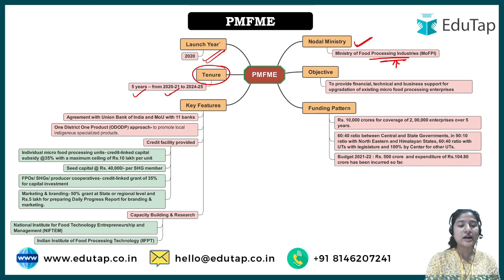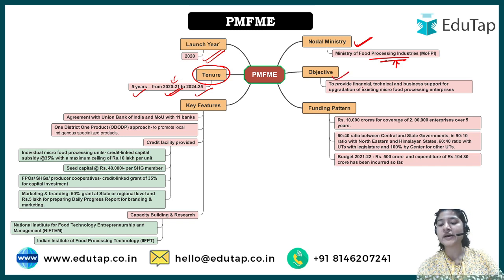That is, it would start with 2020 and then till 25, that would be 5 years. So for now, the tenure of it is 5 years, from 2020 to 21. This is basically the year which we say 24-25. Next is, with what objective this particular scheme has been made: to provide financial